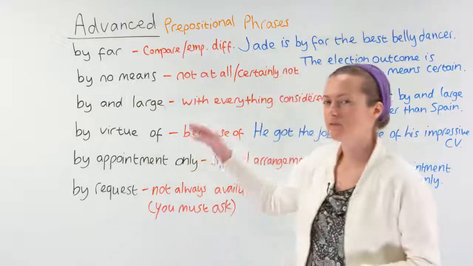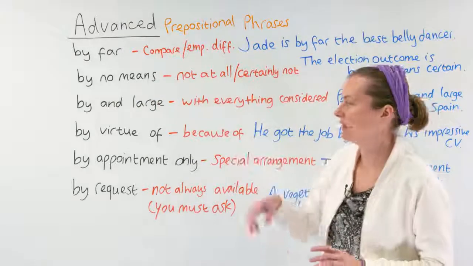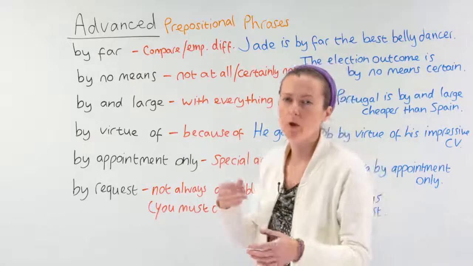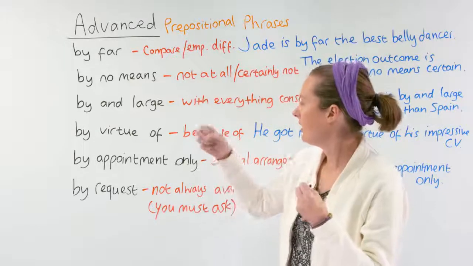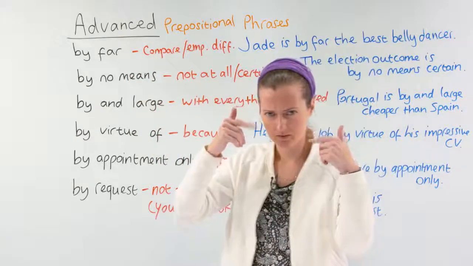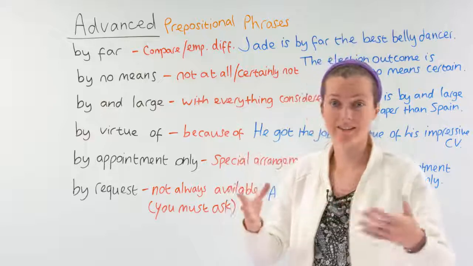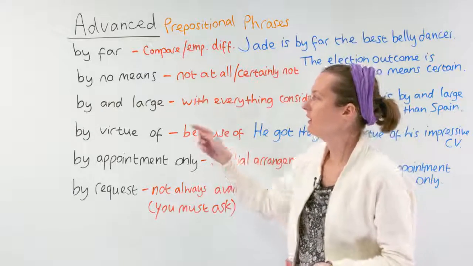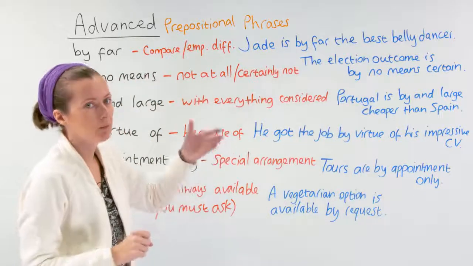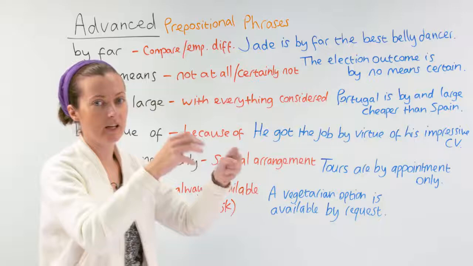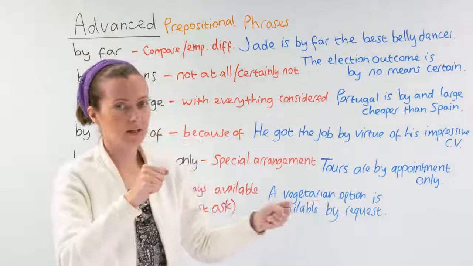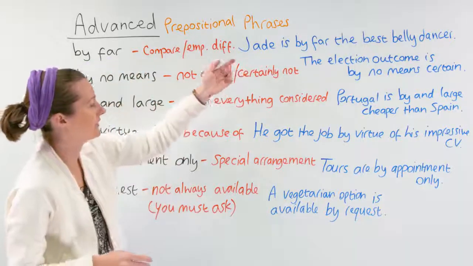Now let's look at advanced prepositional phrases. This is advanced vocabulary, so some of these you may not have heard before, or because there are a few small words together in some of these, the meanings can be confusing and not clear to guess. So let's break them down. By far means, well, we use by far when we want to compare two different things and emphasize the difference between them. Here's an example sentence.